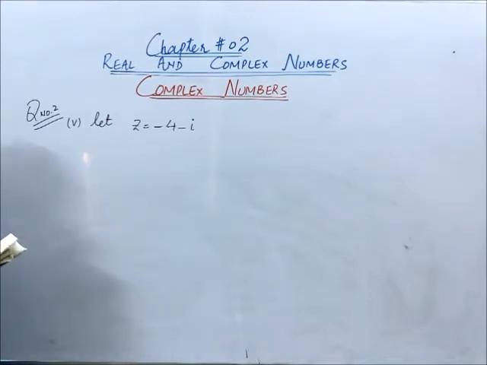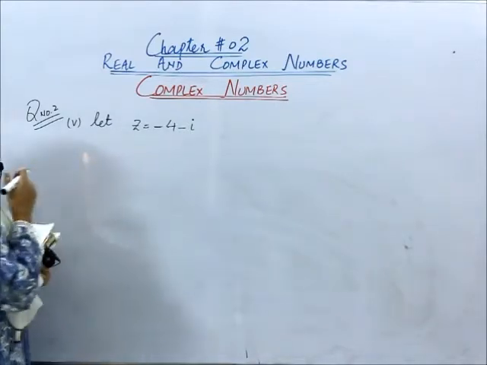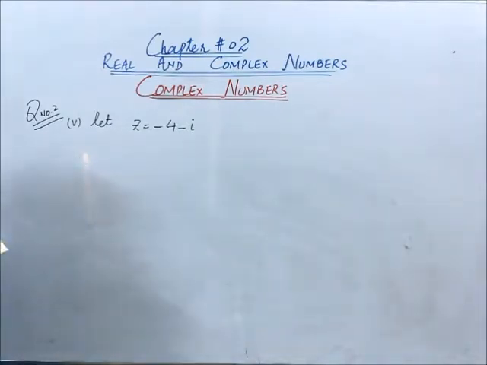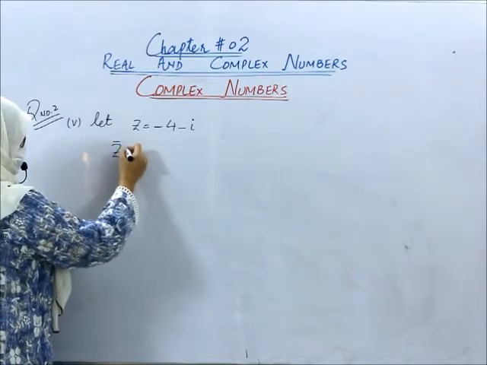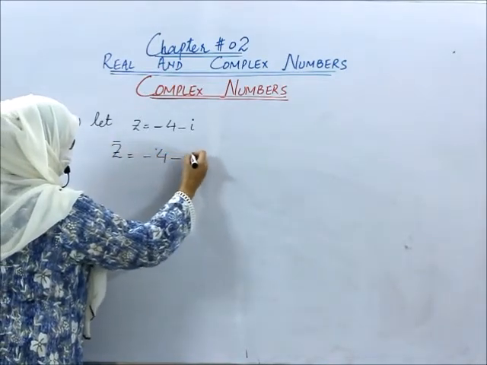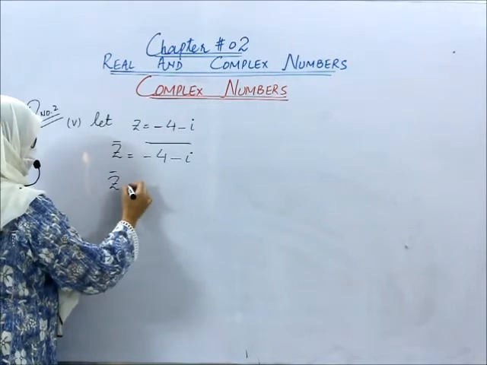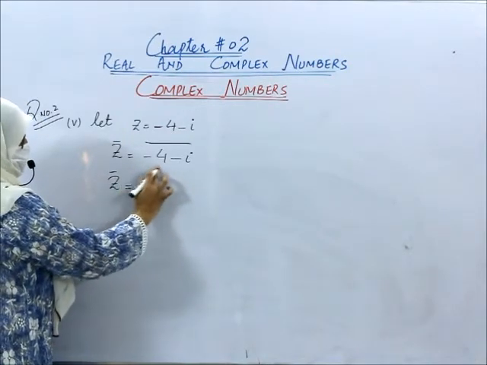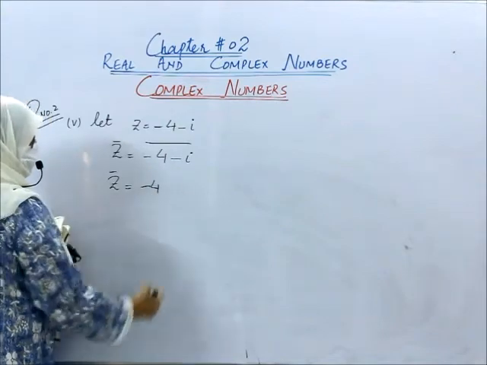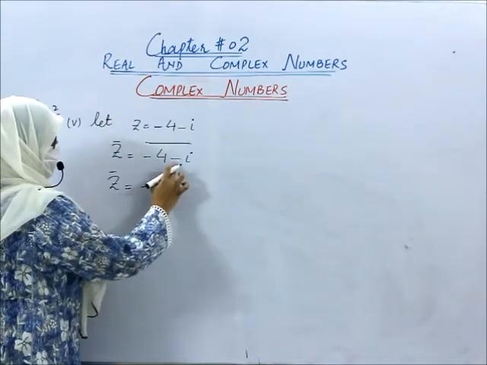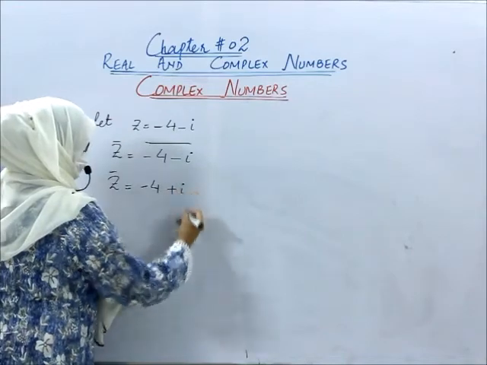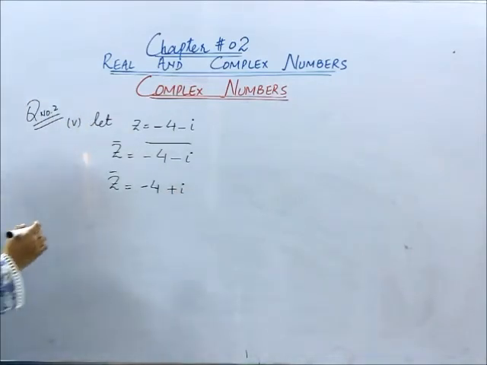So it's question number 2, part number 5. Let us suppose, just for our convenience, the given number as z, which is minus 4 minus iota. Now if we take the conjugate of this number, we will put a bar just above the given number. Now as we have studied, the conjugate will just affect the imaginary part. So we will just change the sign of the imaginary part. The real part would remain as it is. So what is the real part? Minus 4. It would remain as it is. And what about the imaginary part? Minus iota would become plus iota. So this is the conjugate of the given number.